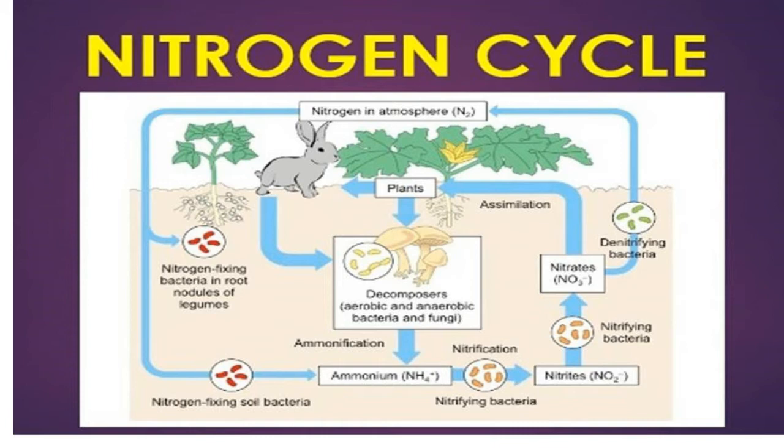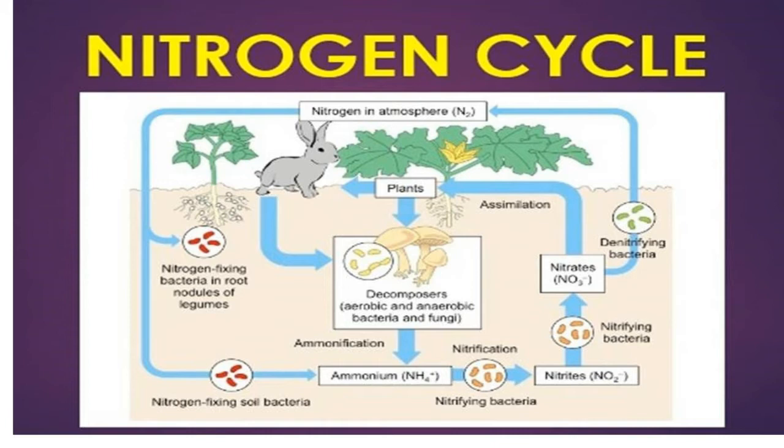We inhale oxygen and exhale carbon dioxide, while the plants inhale carbon dioxide and exhale oxygen. They can use nitrogen in the form of ammonia, amino acids or nitrates. So the nitrogen cycle is explained in these processes: nitrogen fixation, nitrogen assimilation, ammonification, nitrification and denitrification.